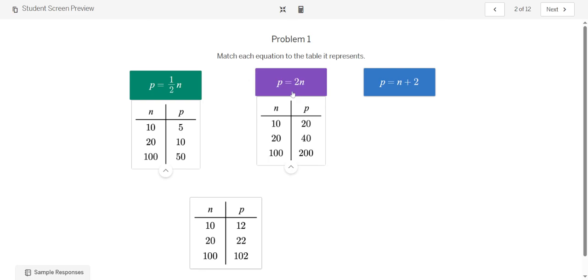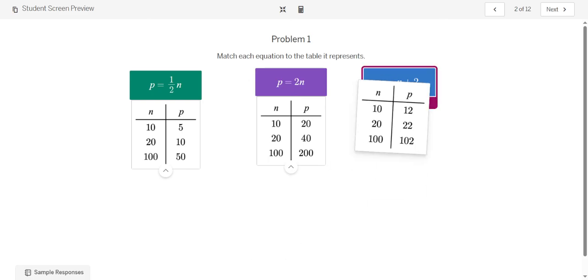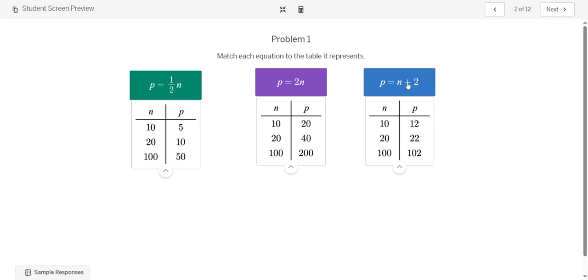The next one, n is 10, 2 times n is 20, 40, 100. That leaves this last one, n plus 2, is just add 2, add 2, add 2. But in the workbook, you just had to write the equation to match up with each of those.